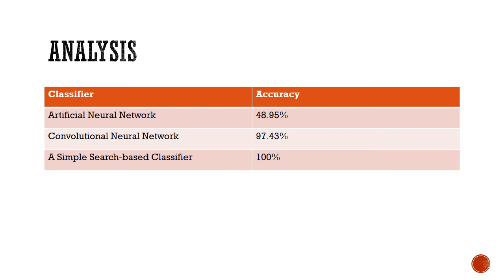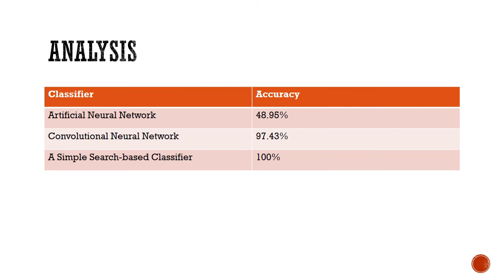For the analysis of deep learning models and search-based classifier, we have taken two different neural network models and a simple search-based classifier. As we can see, even the artificial neural network couldn't give more than 50% accuracy. But the convolutional neural network has given us around 97% accuracy. And obviously, a simple search-based classifier, which manually assigns the polarities to an emoji, will definitely have 100% accuracy.